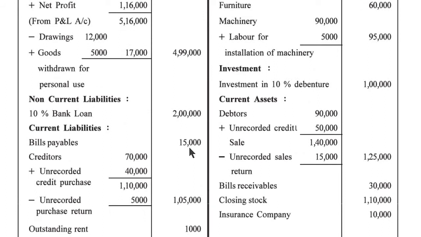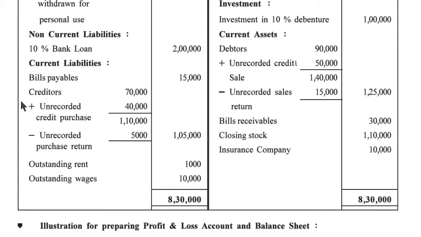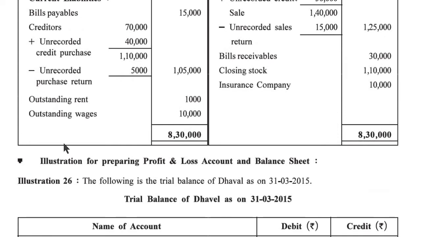Afterward, there is non-current liabilities. 10% bank loan 2 lakh rupees. Current liability, bills payable 15,000. Creditors 70,000 plus unrecorded credit purchase 40,000. 70,000 and 40,000, 1,10,000 minus unrecorded purchase return 5,000, 1,05,000. Outstanding rent 1,000 and outstanding wage is 10,000. Total 8,30,000.